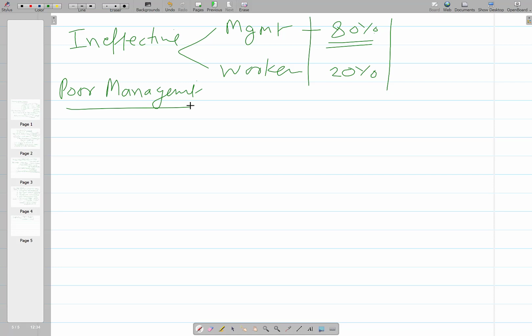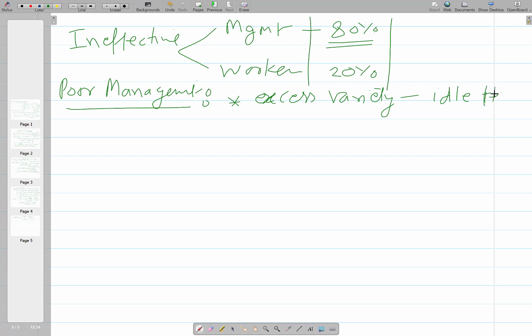Poor management may be in the form of management deciding to supply each and everything against the orders being received, which means there will be excessive variety, because we are trying to serve each and everyone. So excessive product variety leads to a lot of idle time due to the changeovers.